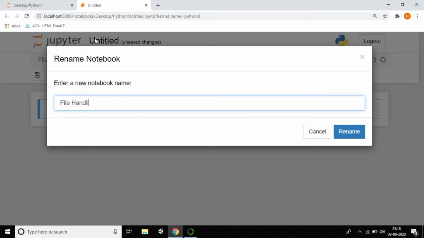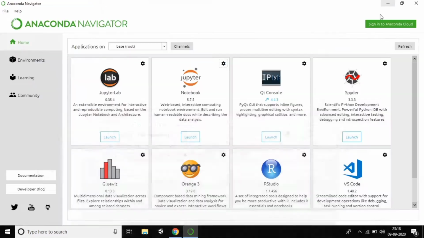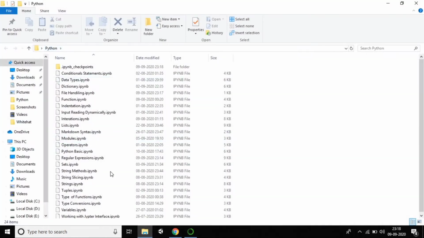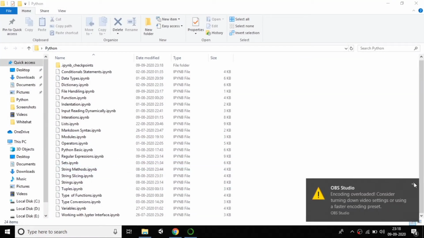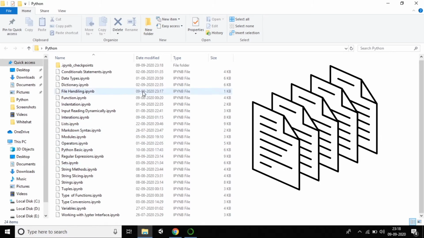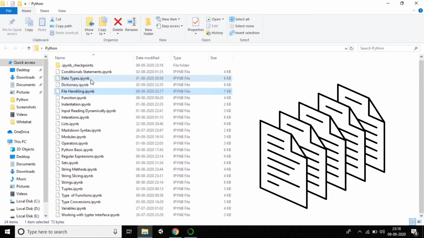So what is meant by file handling? First of all I want to explain what is meant by a file, then I'll discuss file handling. You can see this is my desktop, and these are all the files which I created in all the tutorials. Everything you are going to see can be called a file. This is one type of file.